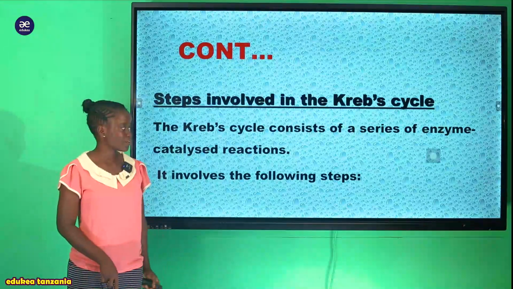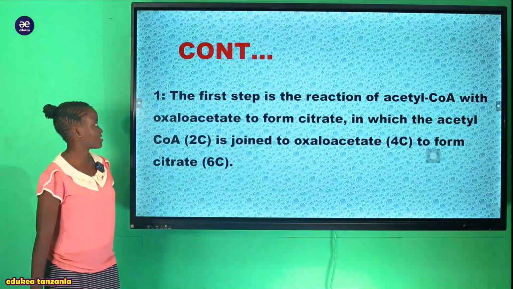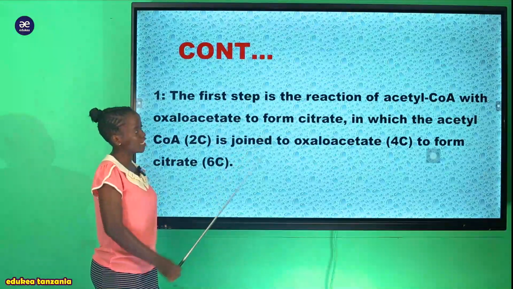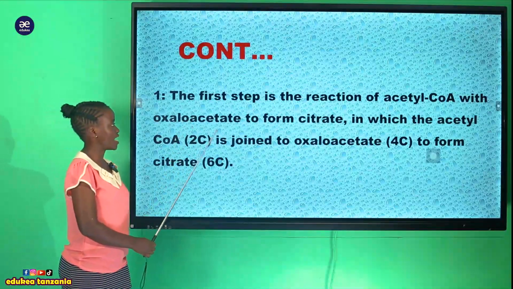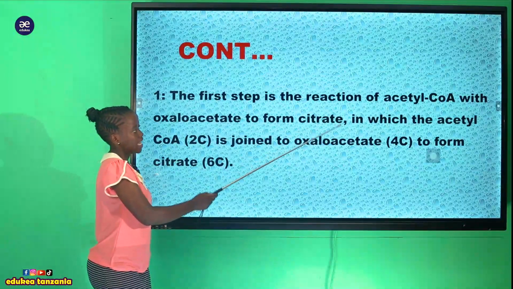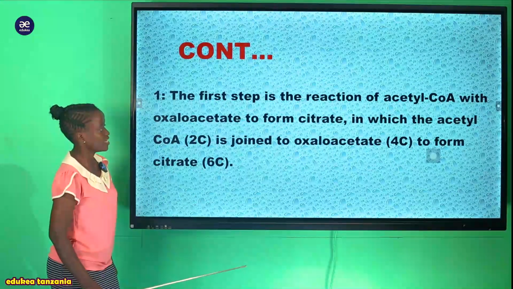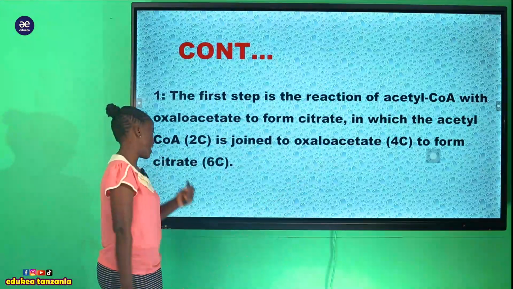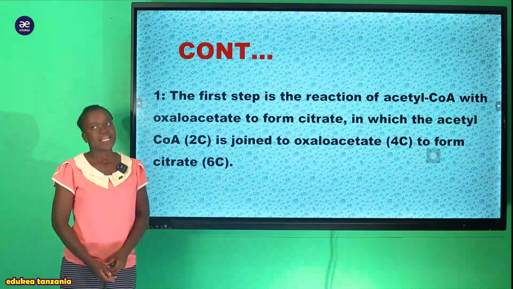And now let's start looking at the first stage of the Krebs cycle. We can say that the first stage is the reaction of acetyl coenzyme A with oxaloacetate to form citrate, in which the acetyl coenzyme A, which is a 2-carbon compound, is joined to oxaloacetate, which is a 4-carbon compound, to form a citrate, which is a 6-carbon compound.